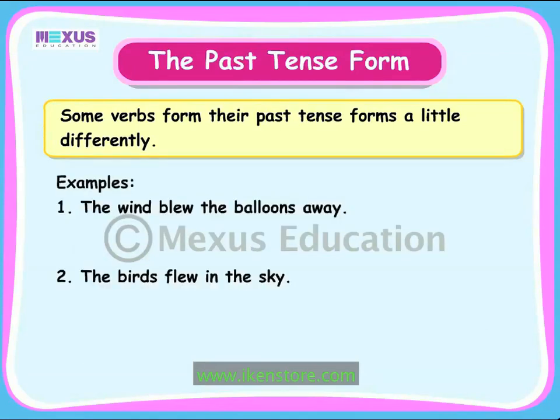Let us look at some verbs that form their past tense in a different way. The verb blew is the past tense form of the verb blow. It has a different spelling. The verb flew is the past tense form of the verb fly. It has a different spelling.